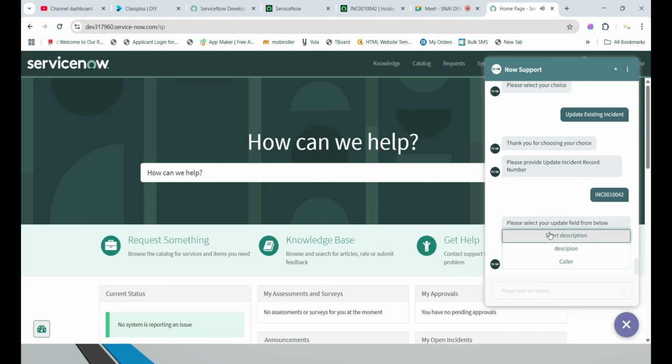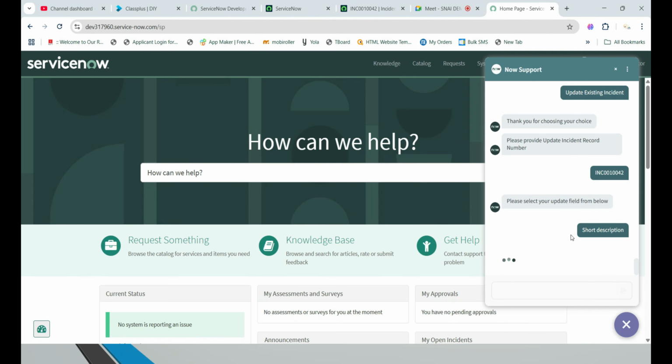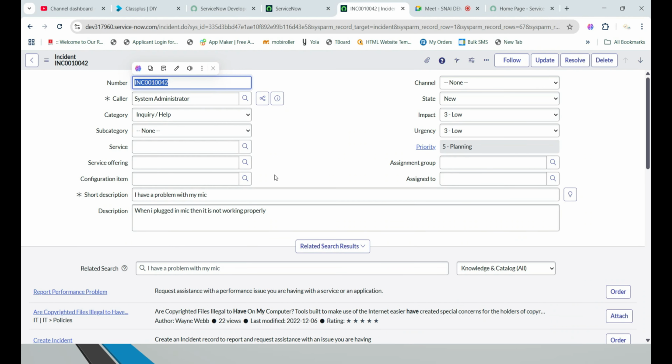Now you can see it will again ask questions. Please select your update field from the below. Which field do you need to update? For testing purposes I gave only the short description option. If you want to give more choices, you can provide more choices also. The user can select the choice. For example, I need to update the short description. Go to the short description area and provide your short description for the update. As of now, it says I have a problem with my mic, right?